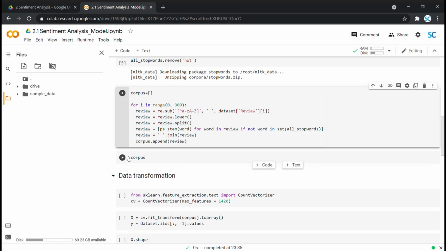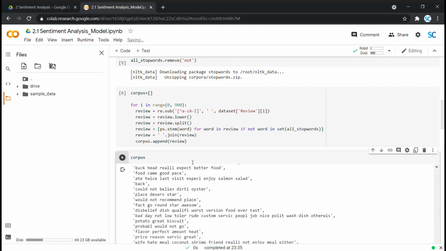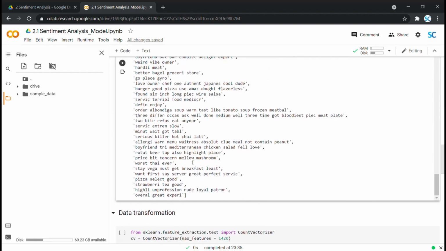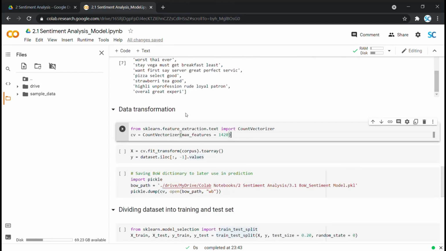Let's print this corpus and see how our cleaned reviews look. These look familiar, right? Next up, we need to do data transformation to convert our cleaned dataset into bag of words representation. For this, we are using CountVectorizer. This number 1420 here means that we are picking the top 1420 most frequent tokens and dropping the leftovers. This helps us reduce sparsity and is a standard data science practice. By the way, this 1420 I reached by doing some hit and trial. Let's run it.